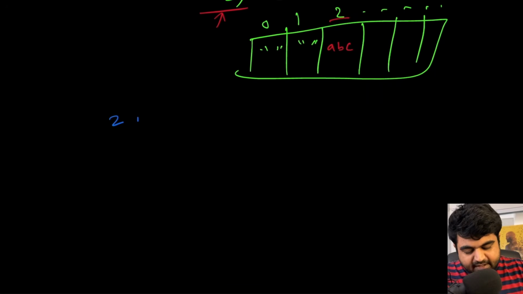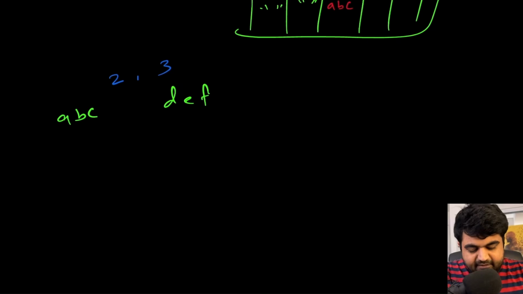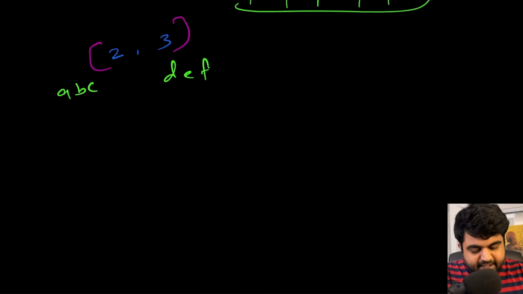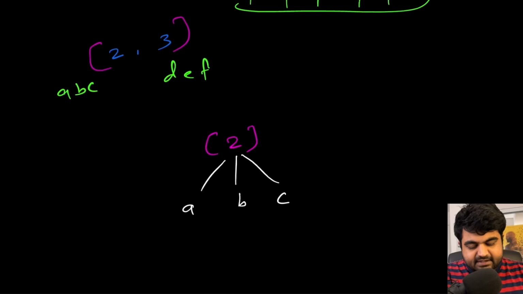Suppose as an input we are given the characters 2 and 3 that we need to process. Now we know that 2 is represented by ABC and 3 is represented by DEF. We take this given input 2 and 3, then we break this input based on all the digits it currently has. So first we get the digit 2. For digit 2, whatever characters it can represent, we create decision trees based on that. Currently it can represent A, B and C. So we create 3 separate decision trees.